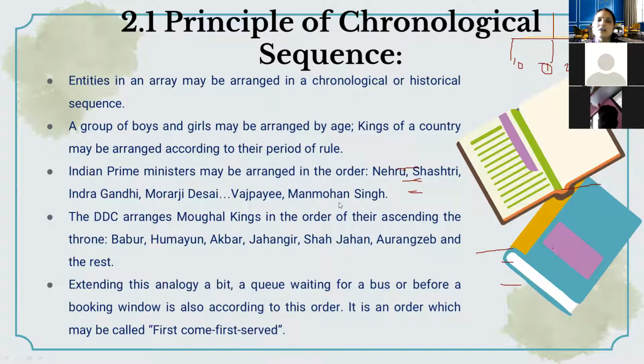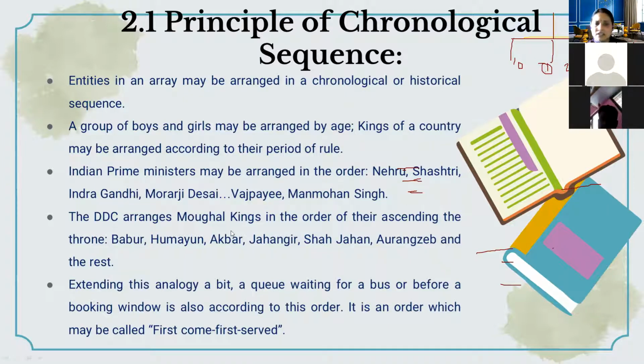Chronological sequence. According to time, whatever progressive development is there, based on that we are arranging the sequence. Suppose you want to classify the Prime Ministers, those who were first Prime Ministers, we have to keep first in the row, or array.